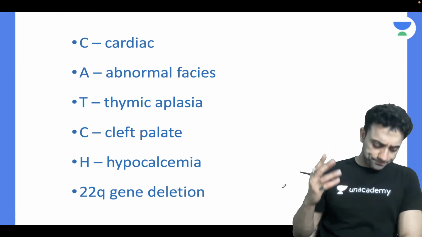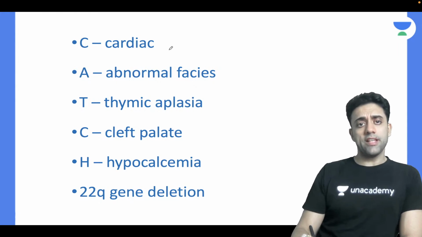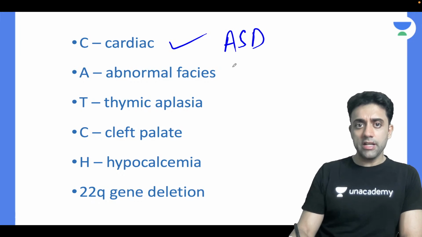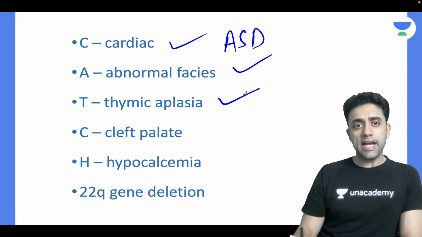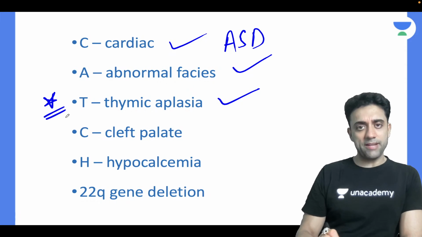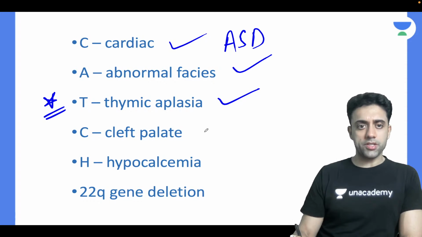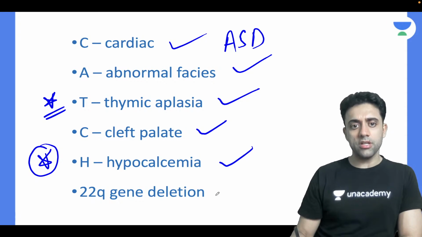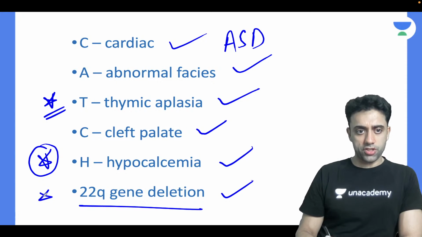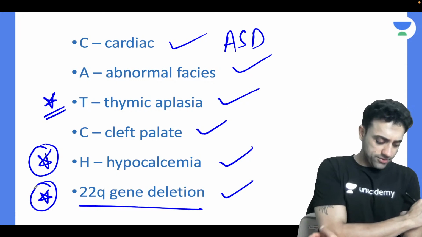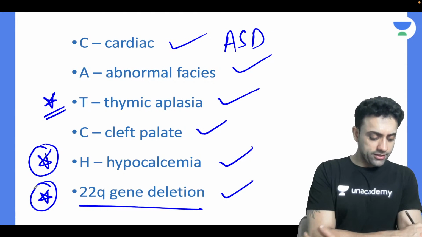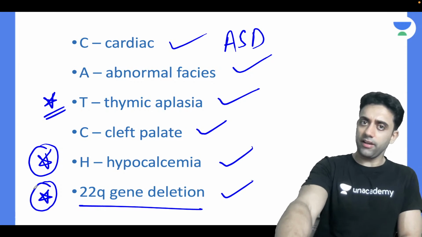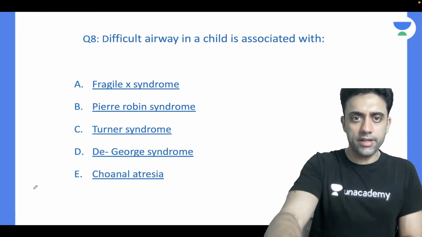In Catch 22, the patient will have cardiac abnormalities like atrial septal defect, abnormal faces, thymic aplasia, star mark, the thymus is absent here. Important question: cleft lip, hypocalcemia. Again, star mark question. And 22q11 gene deletion, star mark again. Three MCQs are there. I am not giving a hint. Do the homework and come, I will tell you in the next class.